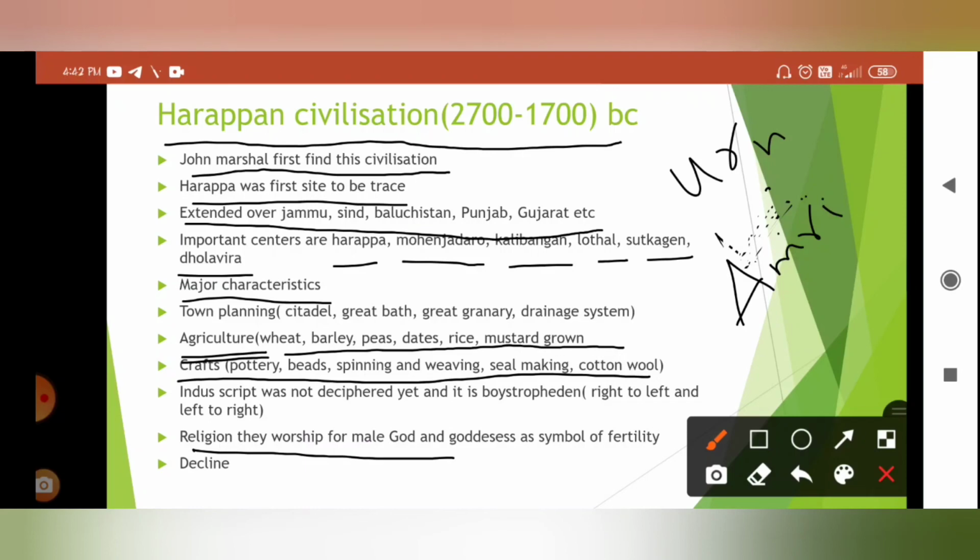But last and final is decline. Scholars and archaeologists have given many explanations for the decline. Some scholars claim that it might be due to climate change, deforestation, excessive floods, shifting or drying up of rivers, overuse of the landscape, etc. But the exact reason has not yet been found. These are just assumptions, but the civilization did not end immediately, it just vanished. That we have to remember.